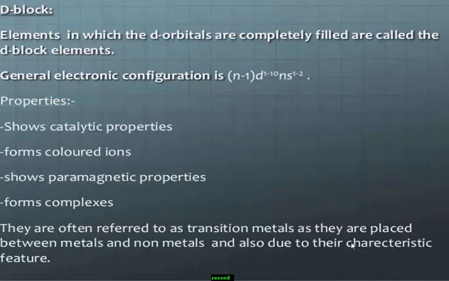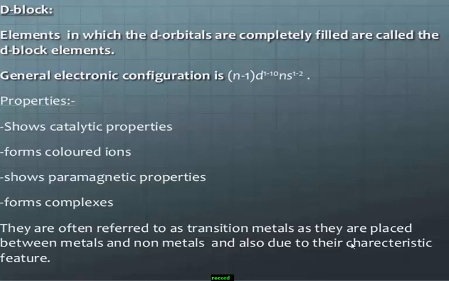Next, d block elements. What are d block elements? Elements in which the d orbitals are being filled are called d block elements. Or d block elements are also defined as those in which the last or differentiating electron enters into the d orbital.